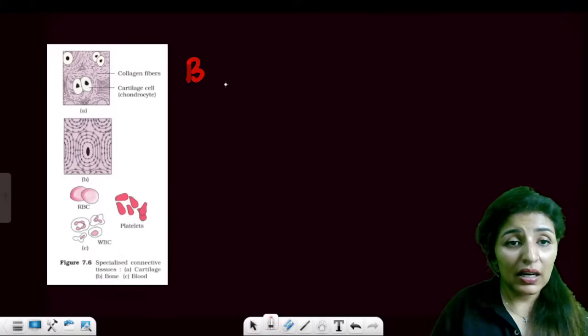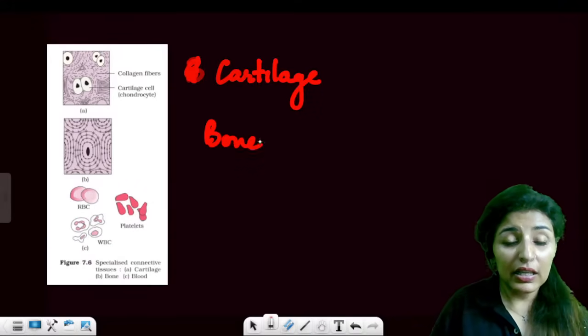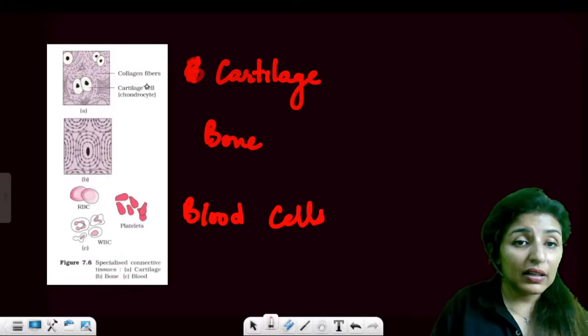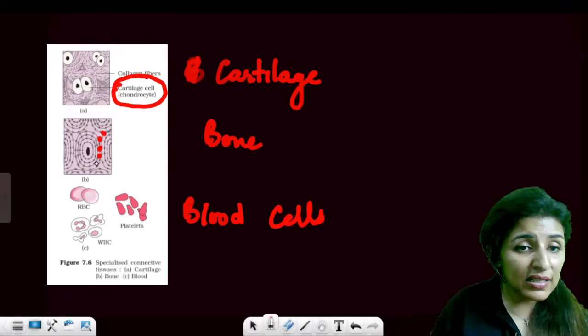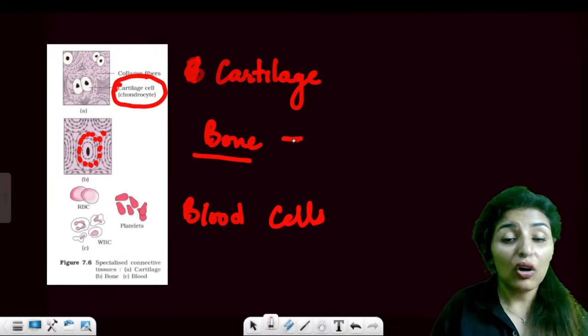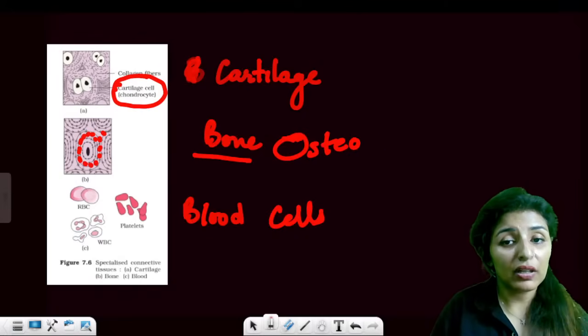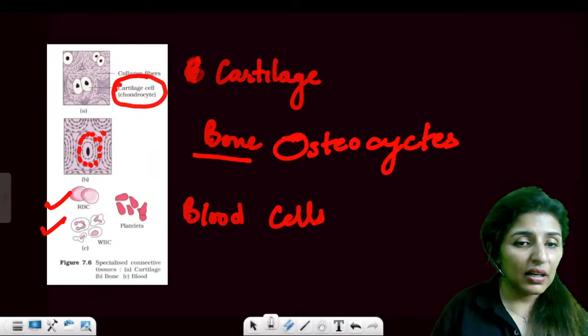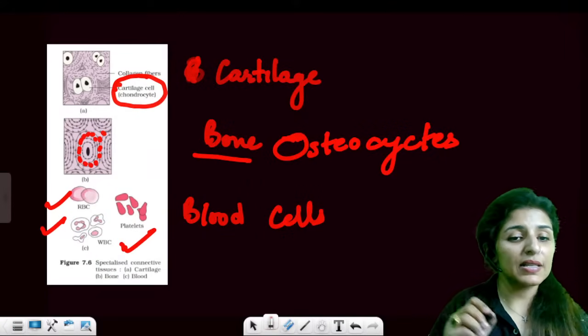So this is your cartilage. This is the bone. These are the blood cells, right? So see cartilage. The cartilage forming cell is known as chondrocyte. Bone forming cells, these small insect-like structures that you see, are all bone forming cells and we call them osteocytes. Clear? And these are the different blood cells, RBCs, WBCs and platelets.